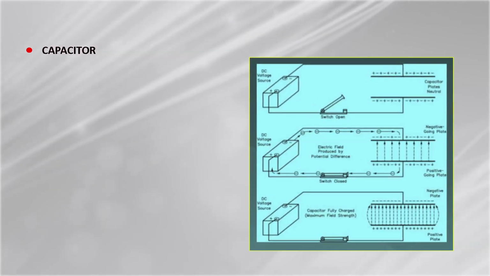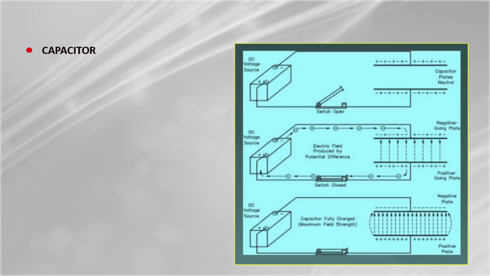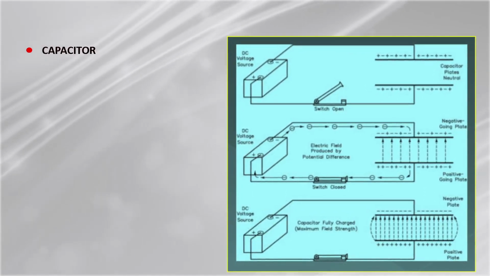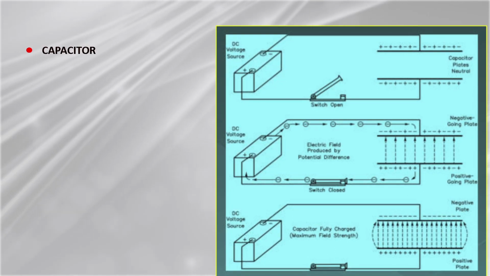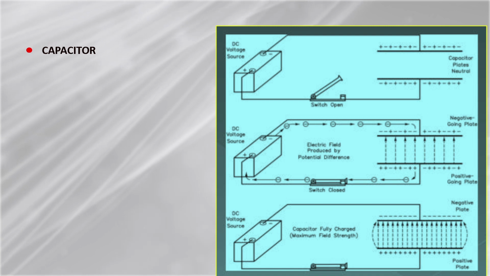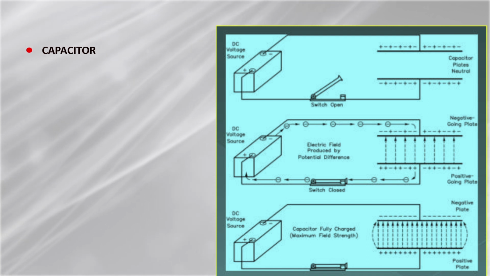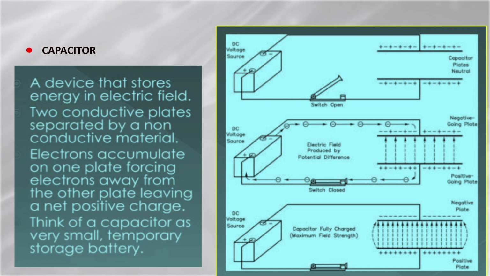which are separated by some medium, which is called dielectric. It can be air, it can be glass. So you can see in the picture, the battery is connected across the plates. This voltage source is supplying the current to the plates. So it is a device that stores energy in the electric field. In the case of the inductor, we are talking about the magnetic field, which stores the energy in the magnetic field, while in the case of the capacitor, it stores the energy in the electric field.